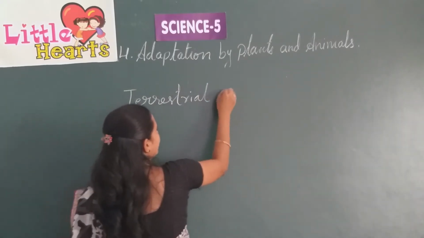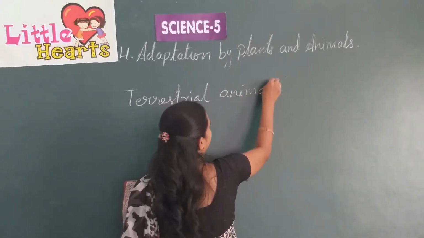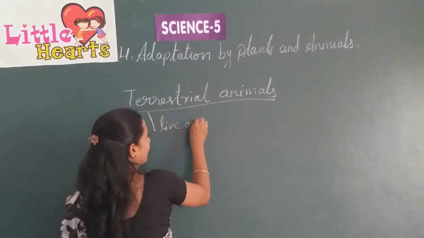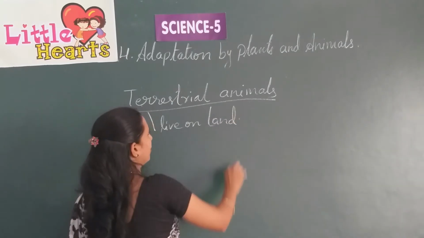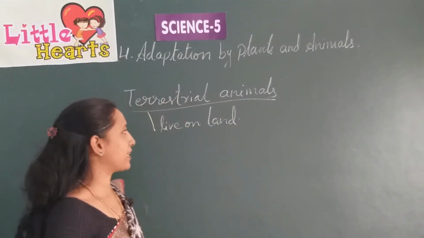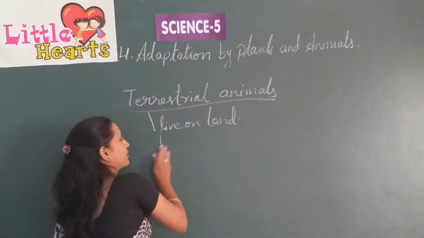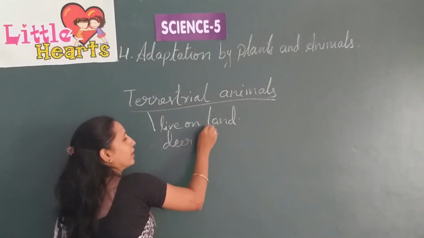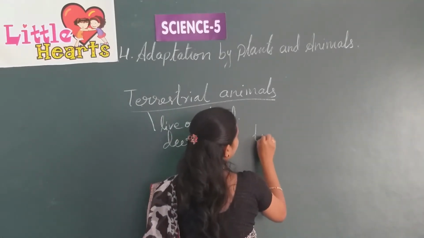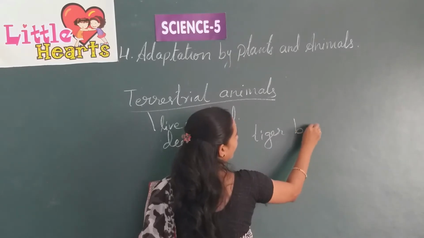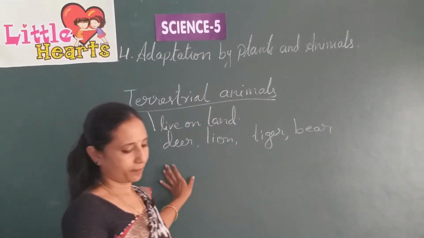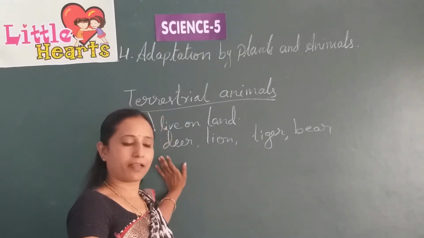Okay, next we are going to learn about terrestrial animals. What is terrestrial? On land. Terrestrial means living on land. So, what are the examples of terrestrial animals? For example, all these animals you can write: deer, lion, tiger, bear, etc. These all are terrestrial animals. Dog, cat, rabbit, everything.